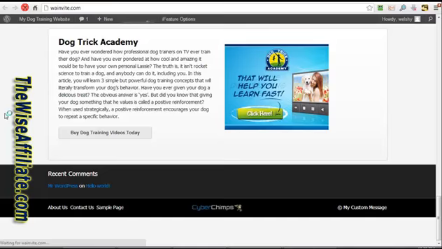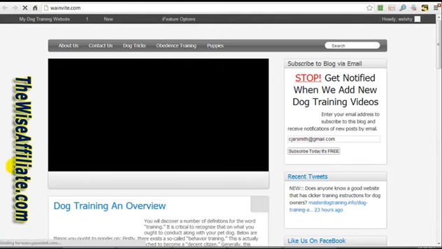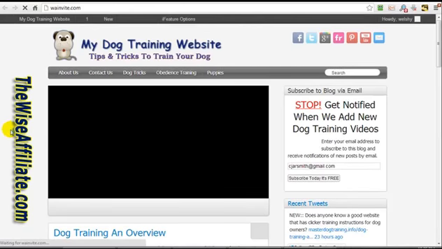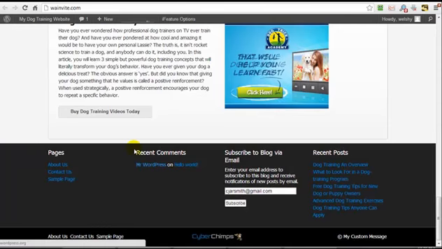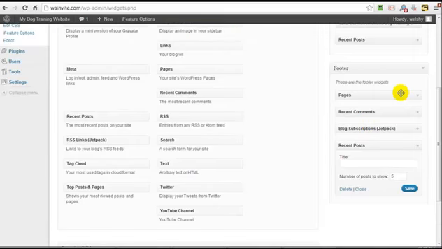And let's go refresh this. It's probably not going to look that great because there's not too much on this website. So if I scroll down, you'll see we have pages, recent comments, people can subscribe, and then we have recent posts. It's entirely up to you what you want to do, or you can simply not have any widgets on display. If you wanted to do that, you would simply remove all of these and just add a blank text widget, and nothing would appear.